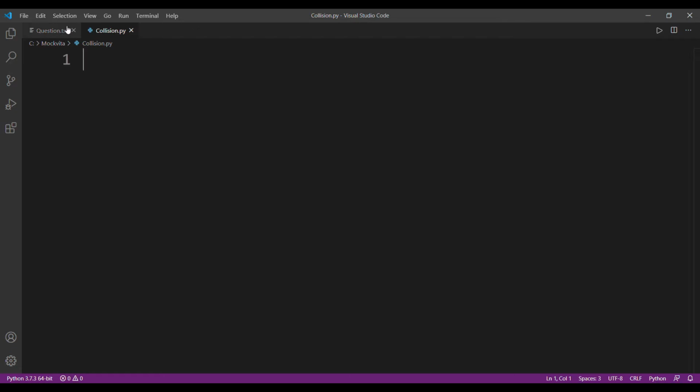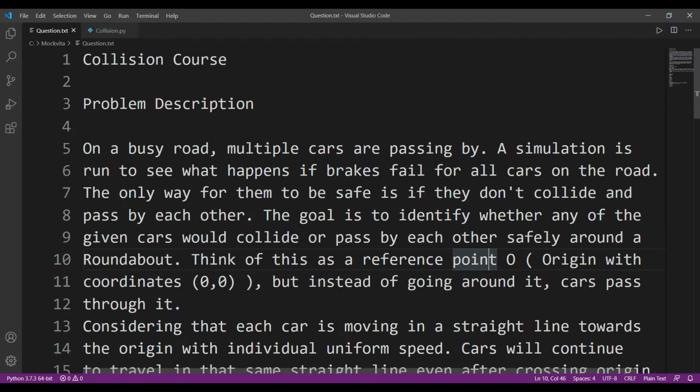All right, now let's move on to the problem description. On a busy road, multiple cars are passing by. A simulation is run to see what happens if brake fails for all cars on the road. The only way for them to be safe is if they don't collide and pass by each other. The goal is to identify whether any of the given cars would collide or pass by each other safely around a roundabout. Think of this as a reference point O, origin with coordinate 0, 0. But instead of going around it, cars pass through it.